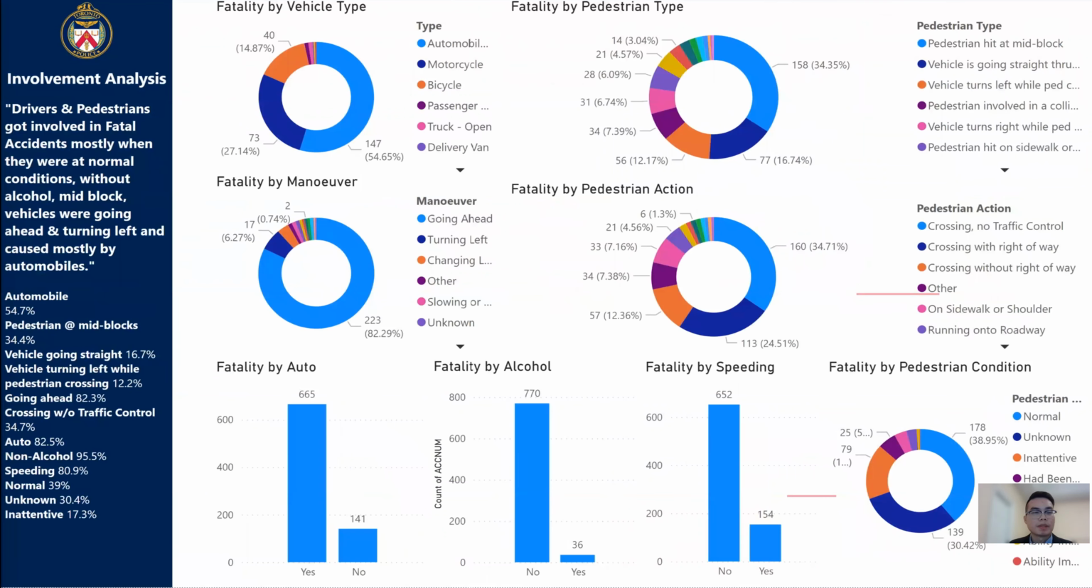Regarding the involvement type analysis, drivers and pedestrians got involved in fatal accidents mostly when they were at normal conditions, without alcohol, at mid-blocks. Vehicles were going ahead and turning left, and it was caused mostly by automobiles.